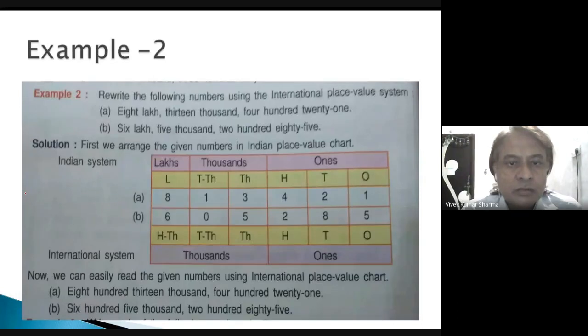Example 2: write the following number using the international place value system. 8,13,421. Okay, so here first we arrange the given number in the Indian place value chart. This is the Indian system in which the period of ones has 3 parts, but the period of thousands has 2 parts. Periods of lakhs also have two parts. In the international system, thousands have 3 parts and ones have 3 parts. So now we can easily read the given number using the international place value chart.